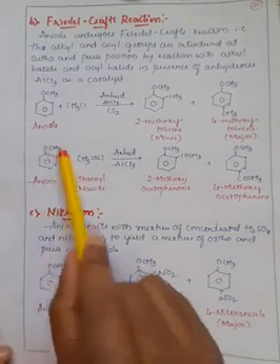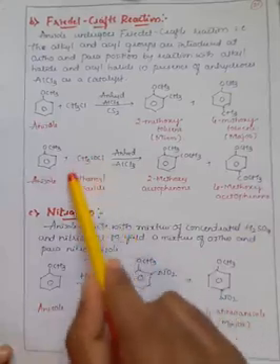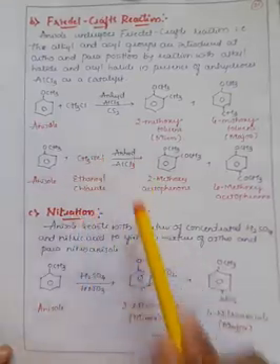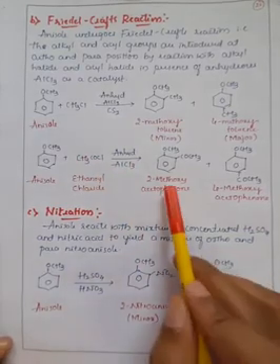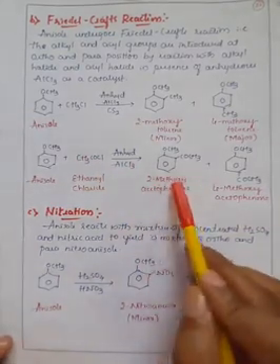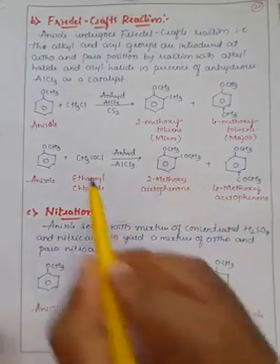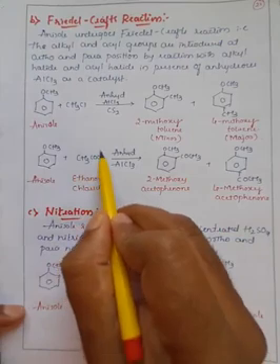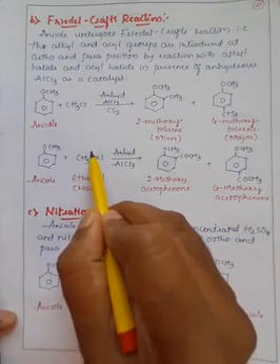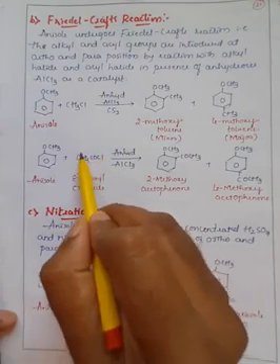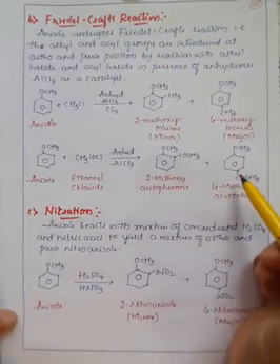And similarly, if you take one more example, anisole reacting with ethanoyl chloride in the presence of anhydrous aluminum chloride will generally convert into 2-methoxyacetophenone. Here if you observe, it was initially CH3COCl. The chlorine bond breaks and it converts into CH3CO+ and Cl-. That CH3CO+ will bond at the ortho position, and it may also bond at the para position.